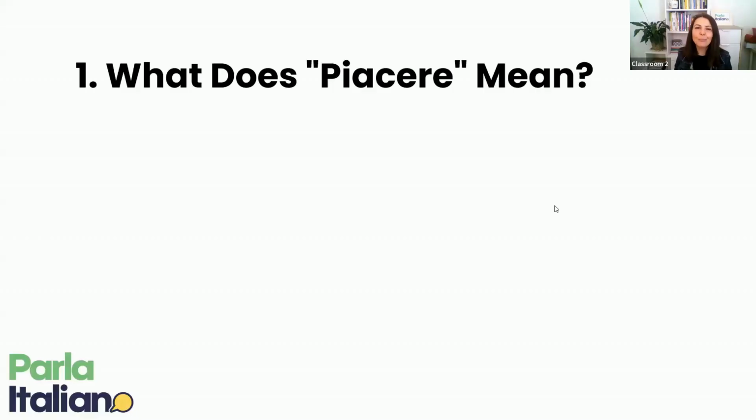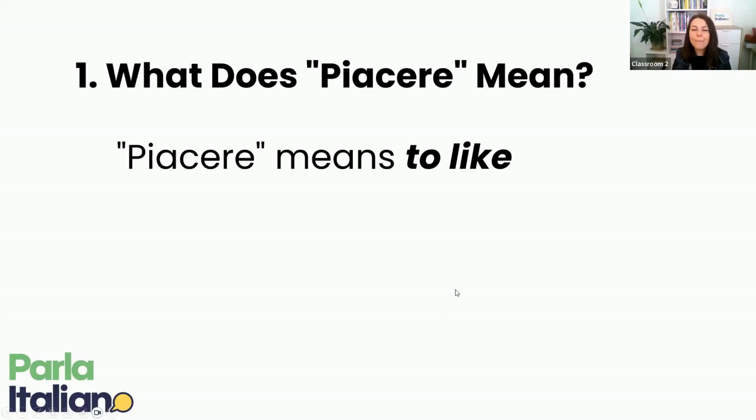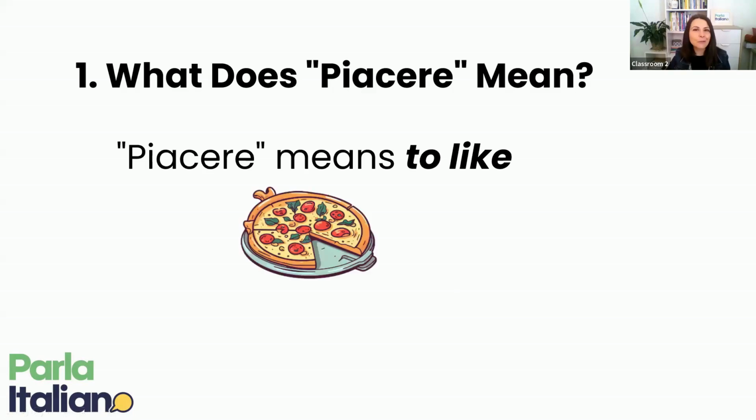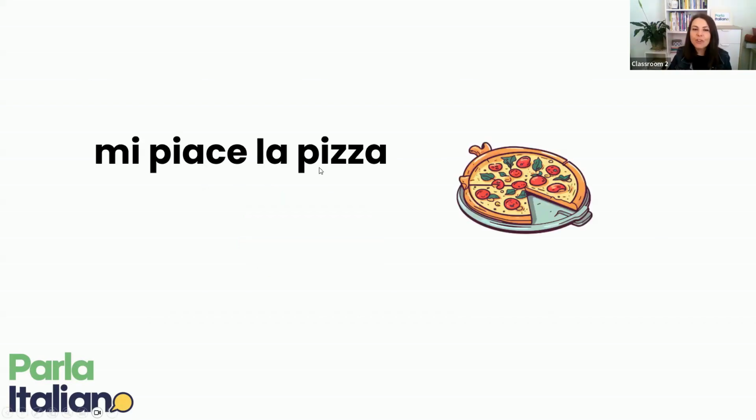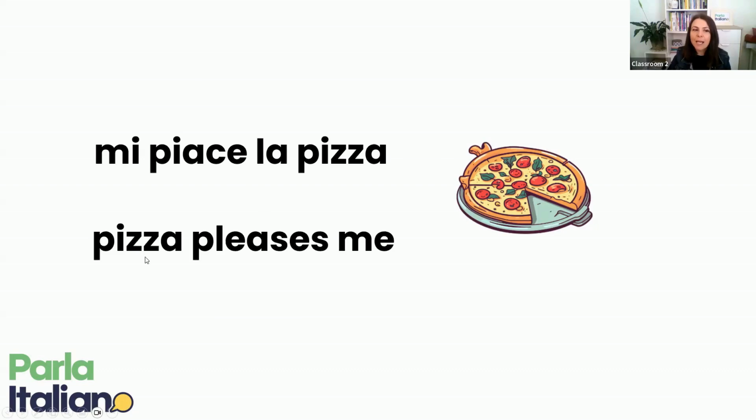But let's start from the very beginning. What does piacere mean? Now, piacere means to like. So in the case of pizza, I can say mi piace la pizza. From this sentence, you can already notice that there is a different structure. Mi piace la pizza. It's a structure that is actually similar to this English one. Pizza pleases me. As you can see, pizza is the subject of this sentence.